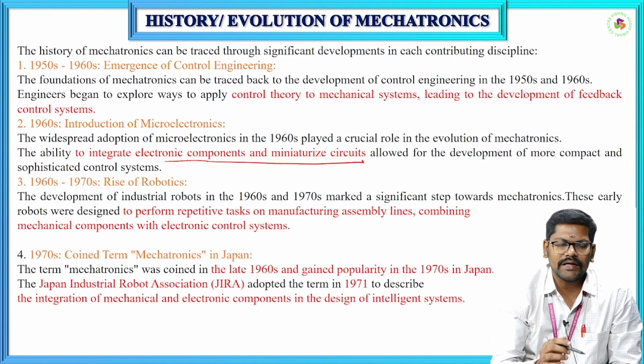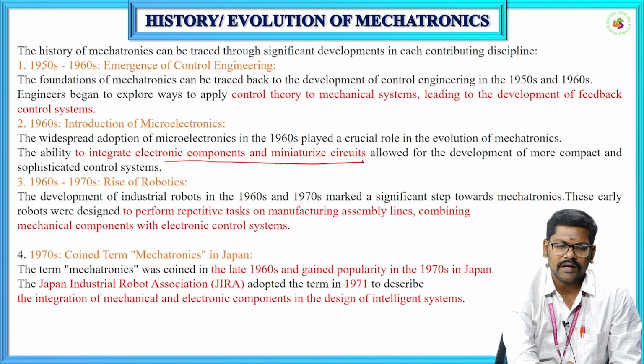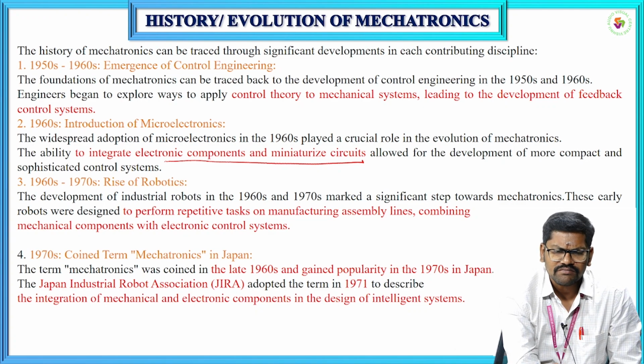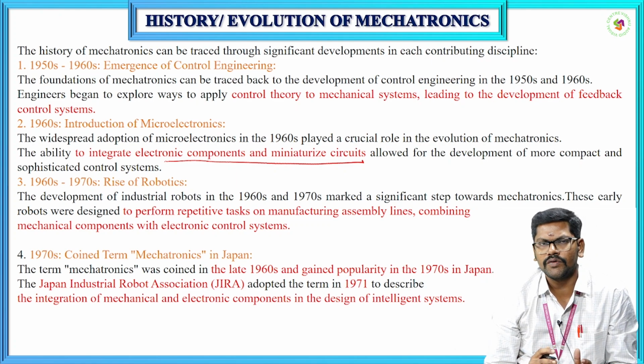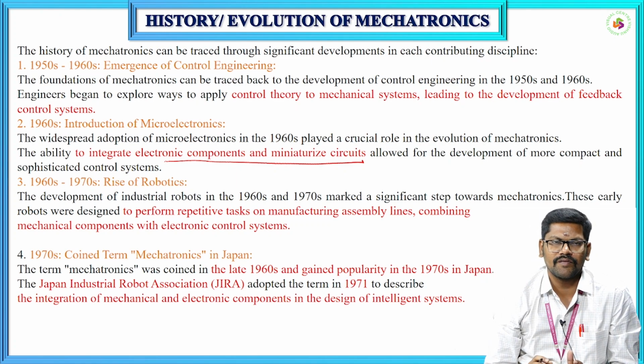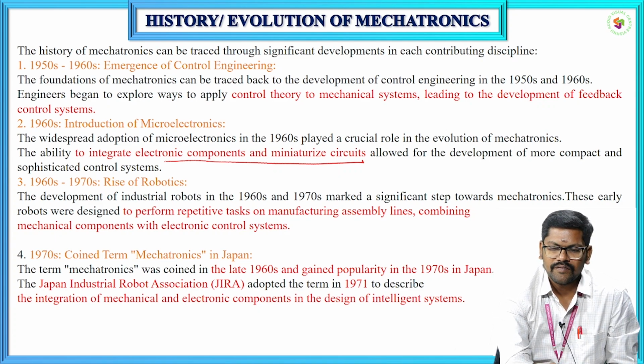And then, after the 1960s to 1970s, during that period of 10 years, the rise of robotics came into play. Here, industrial robots are used normally for repetitive tasks. When we prefer repetitive tasks, we also have humanoid robots. This came into play in the 1960s to 1970s, which was a significant step towards mechatronics.